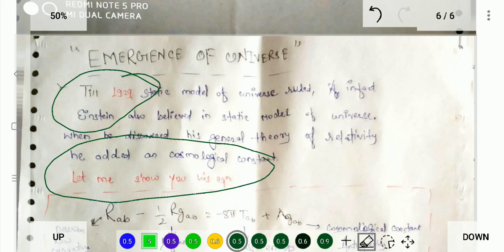Basically, first you form the equation and then try to modify the equation according to the observable scenario. That's how great equations are built.